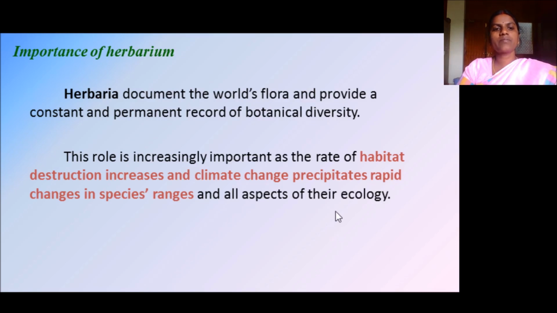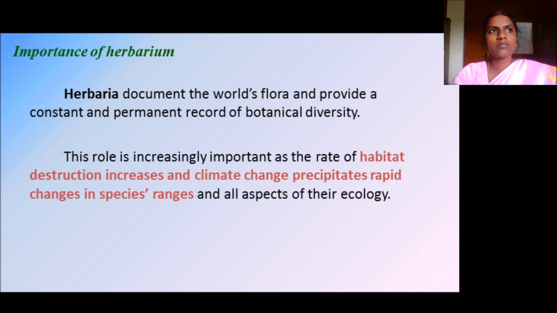So what does it mean? There is climate change nowadays, right? And there is habitat destruction also. A bird has to live in a nest on a tree. Years later, it makes its nest at our home itself nowadays. So this is the destruction of the habitat.